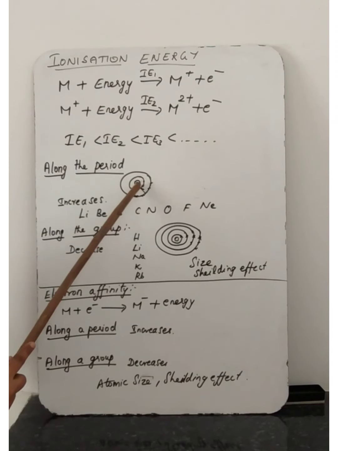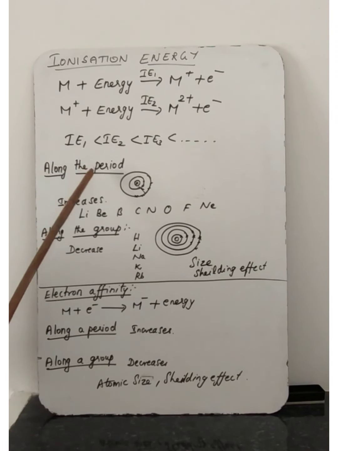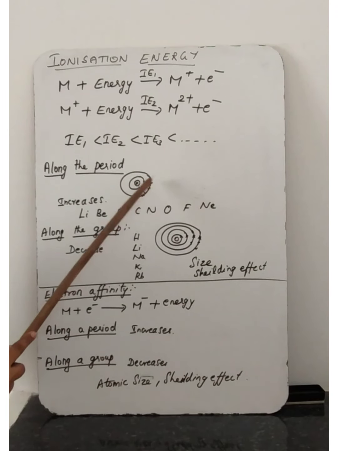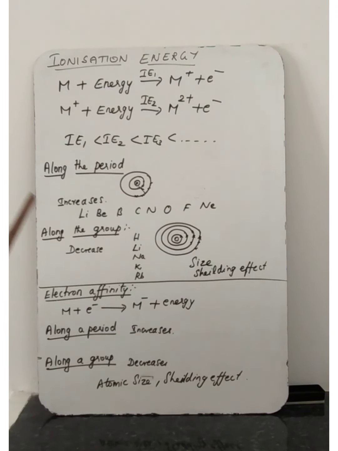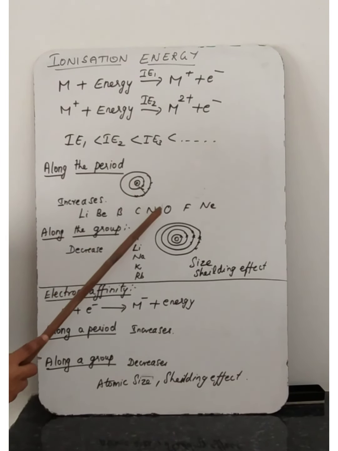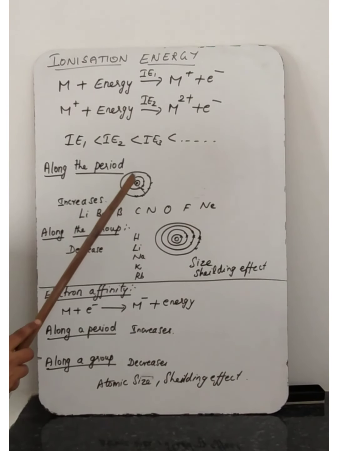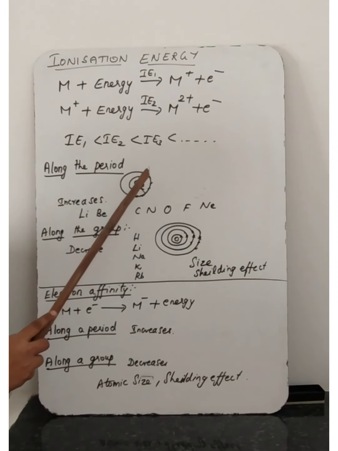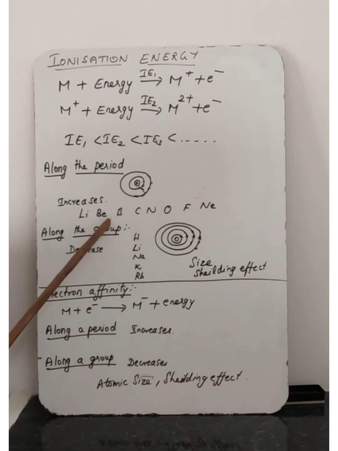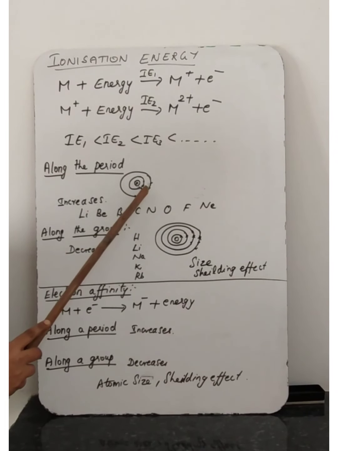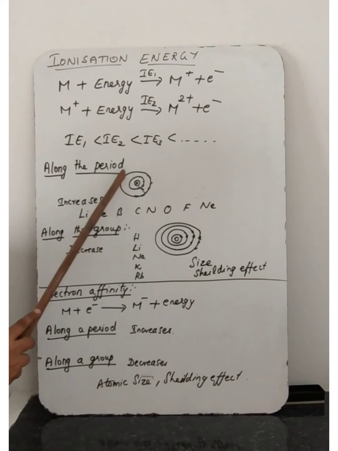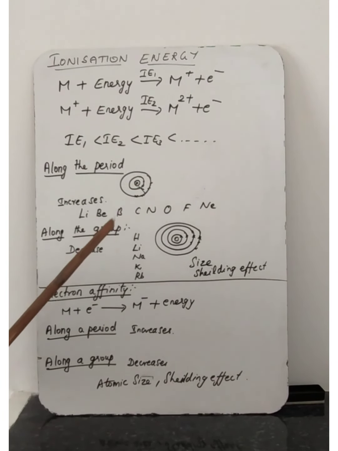With the number of protons and electrons the same, what will happen? The nucleus of the proton will attract the electron towards itself, the outermost shell electron. One electron increases, so where does that extra electron go? It goes and occupies the same shell. For example, lithium is 3: 2 electrons in the first shell and 1 electron in the second shell. Beryllium is 4: 2, 2. That extra electron goes and occupies the second shell, the same shell only.